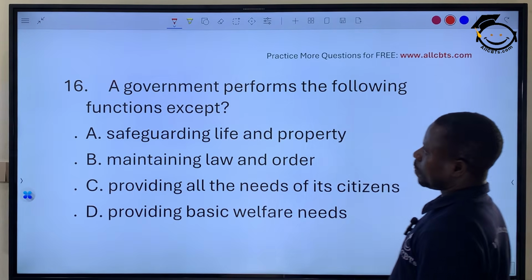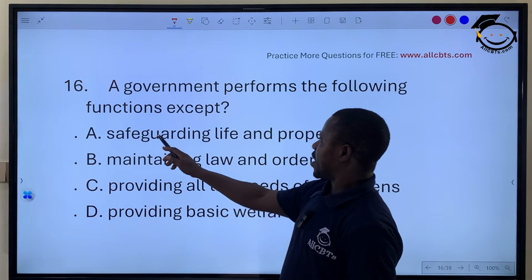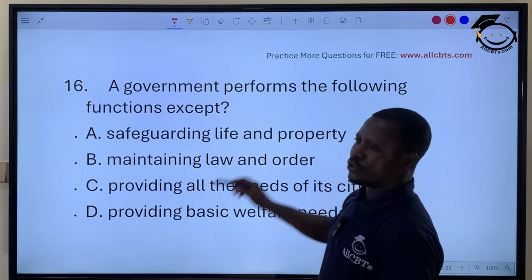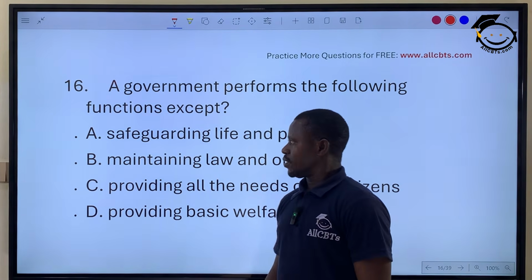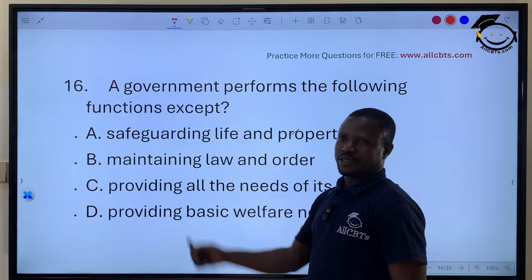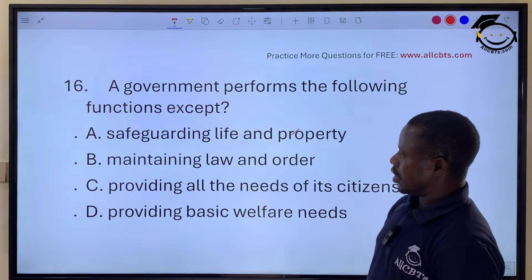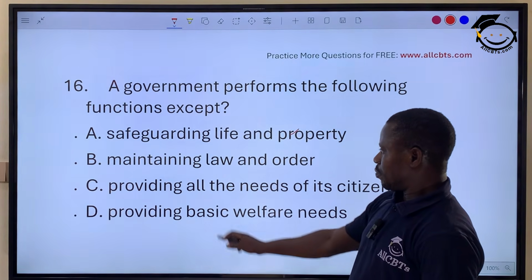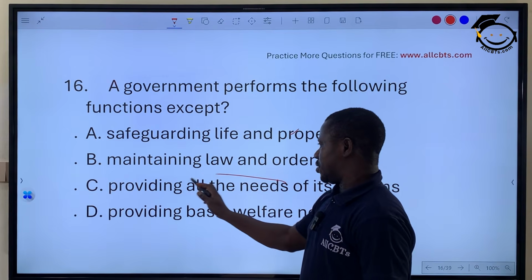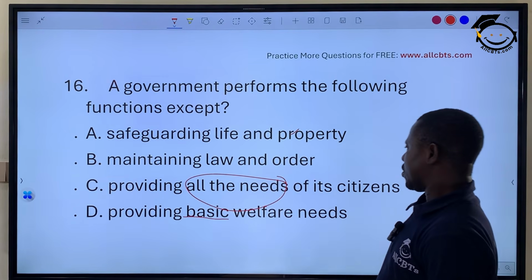A government performs the following functions except: safeguarding life and property. This is a major function of the government. Maintaining law and order, that's the executive doing that. We just answered that in the previous question, number 15. Providing all the needs of the citizen, providing basic welfare needs.